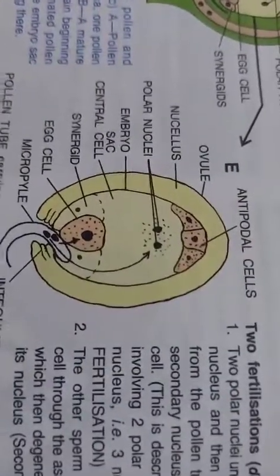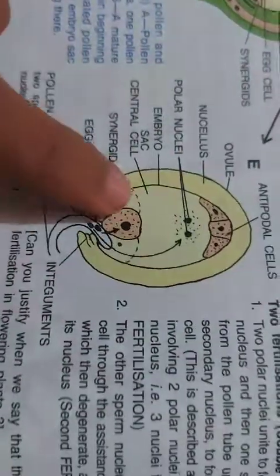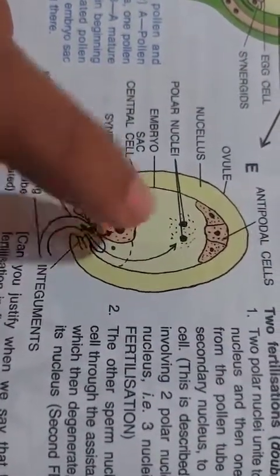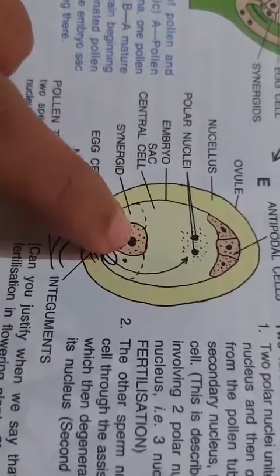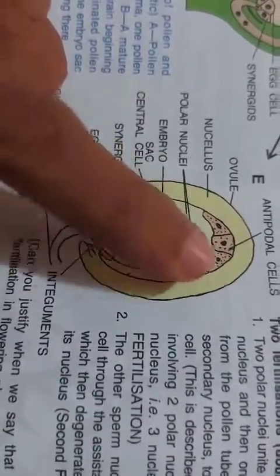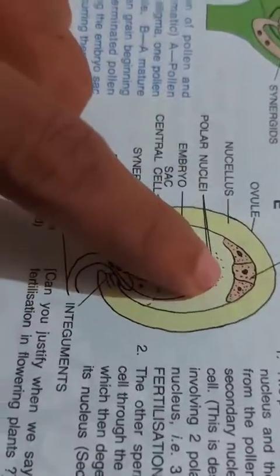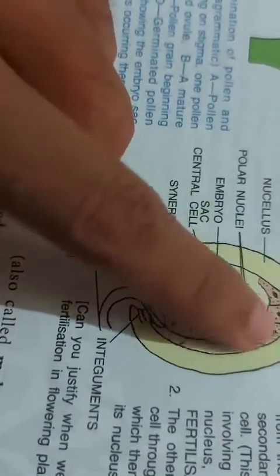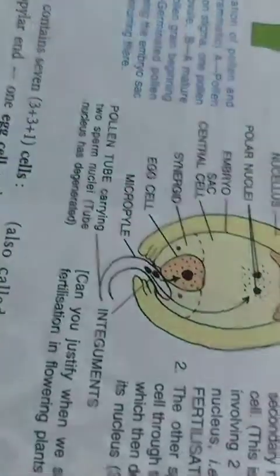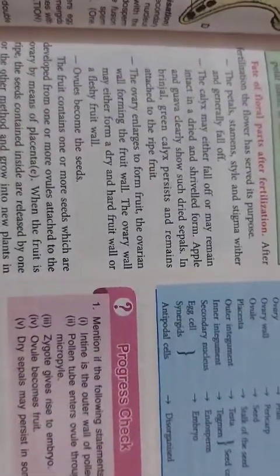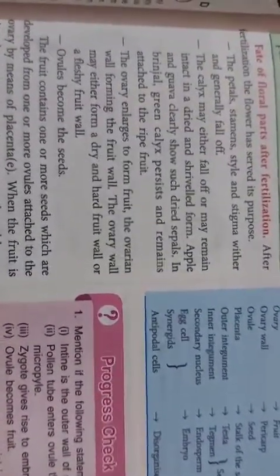The antipodal cells will disorganize and degenerate. Synergids will degenerate. Only the egg nucleus will be there, and this will form the embryo. This will form the endosperm. The integuments will form the seed coat. The ovary will form the fruit, and the ovule will form the seed. So these are the persistent parts and the developments occurring in the floral parts.